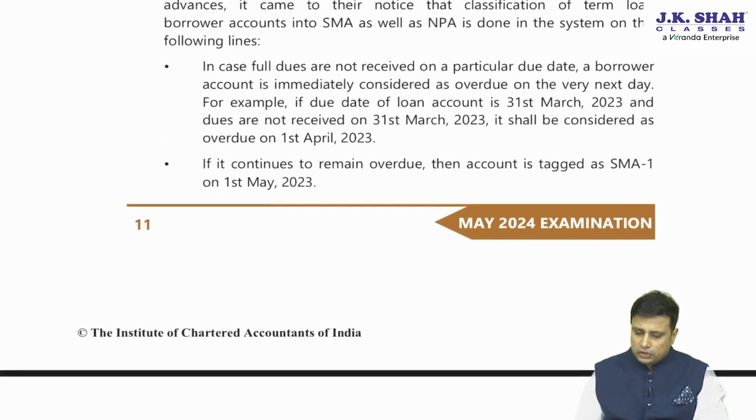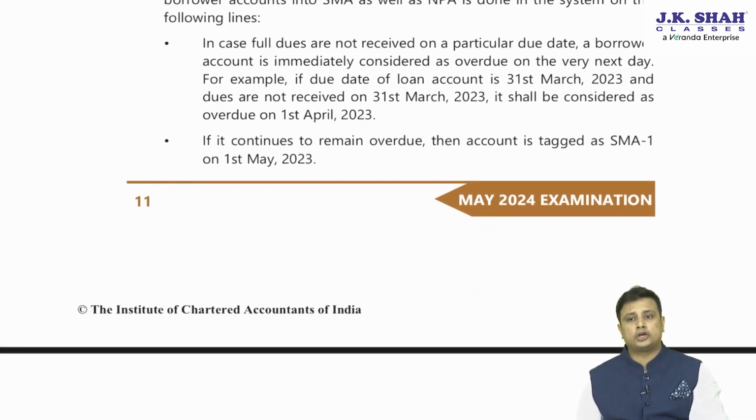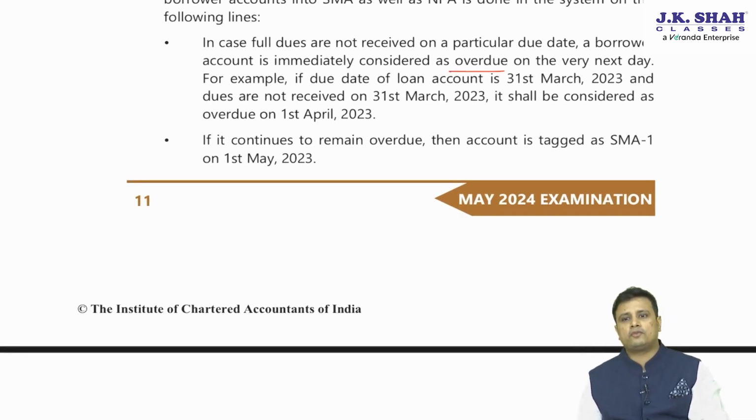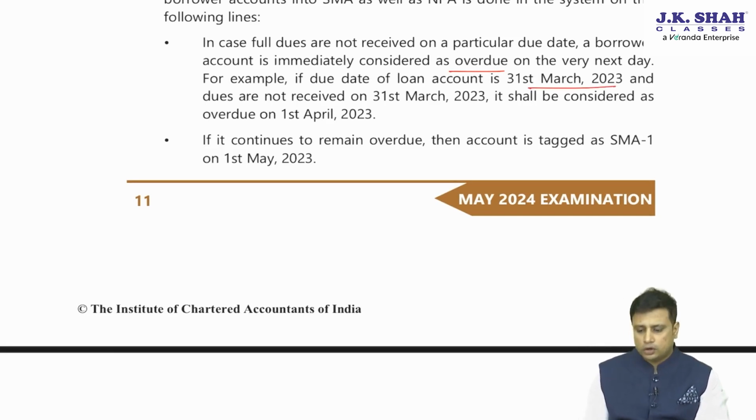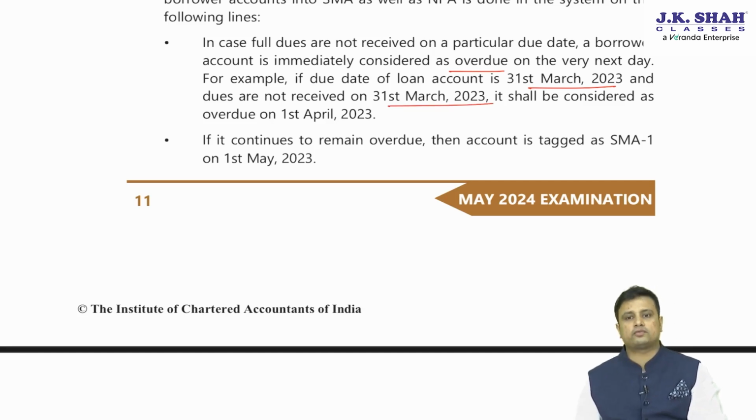In case full dues are not received on a particular due date, a borrower account is immediately considered as overdue on the very last day. For example, if the due date of the loan account is 31st of March and dues are not received on 31st of March 23, it shall be considered as overdue on 1st of April.